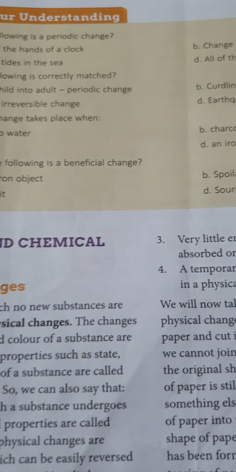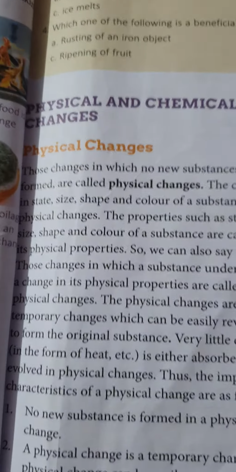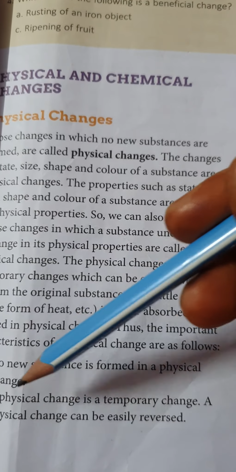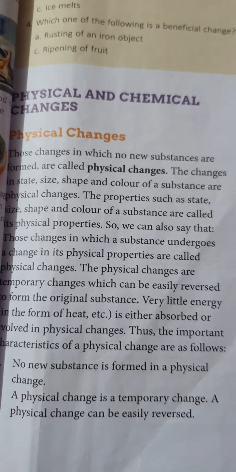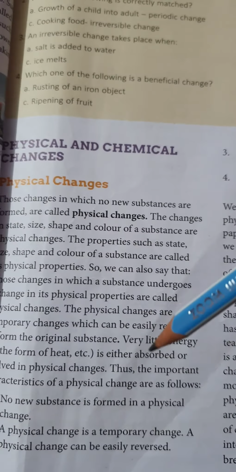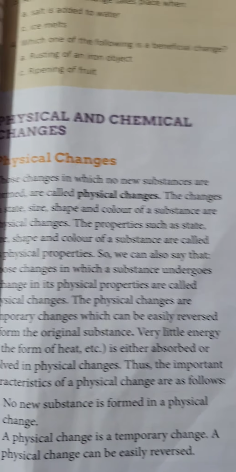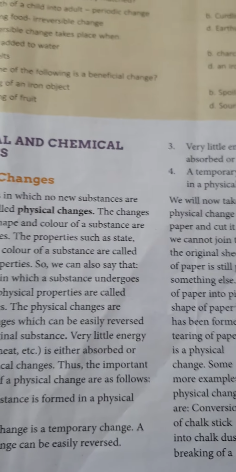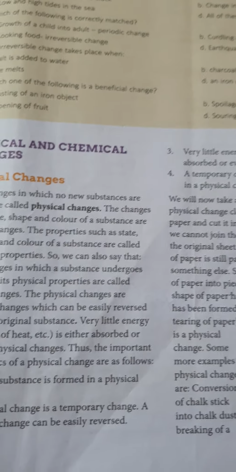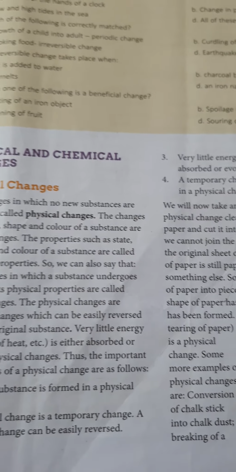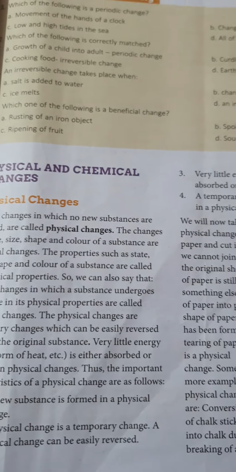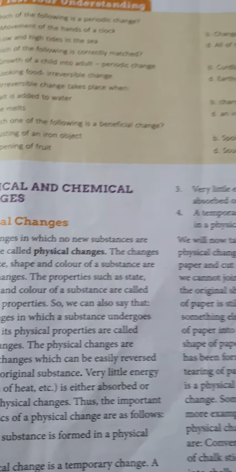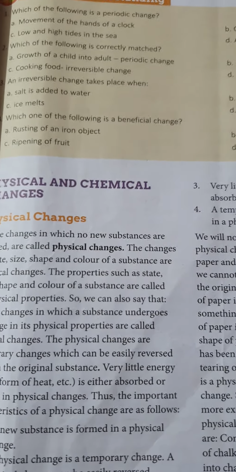Now moving towards the characteristic features of a physical change, which are as follows. First one is no new substance is formed in physical change. Physical change is a temporary change. A physical change can be easily reversed. Physical change is a temporary change in nature and it can be easily reversed. Physical change does not form a new substance while transforming from one state to another state. So in simple words, no new substance is formed.